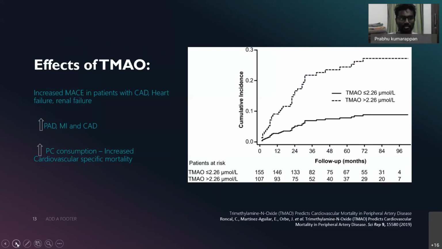Multiple studies have also shown the association of TMAO with PAD as well as MI and CAD. With increased choline consumption, increased cardiovascular-specific mortality has been shown. And this is one study which shows that with the presence of TMAO, cardiovascular mortality is increased in peripheral arterial disease patients.